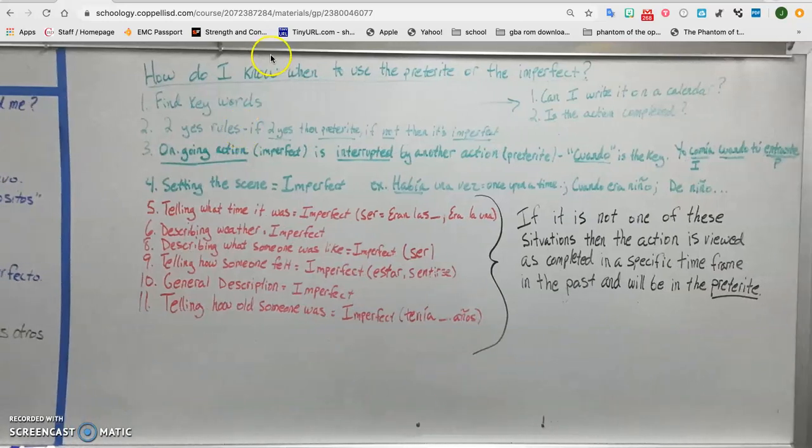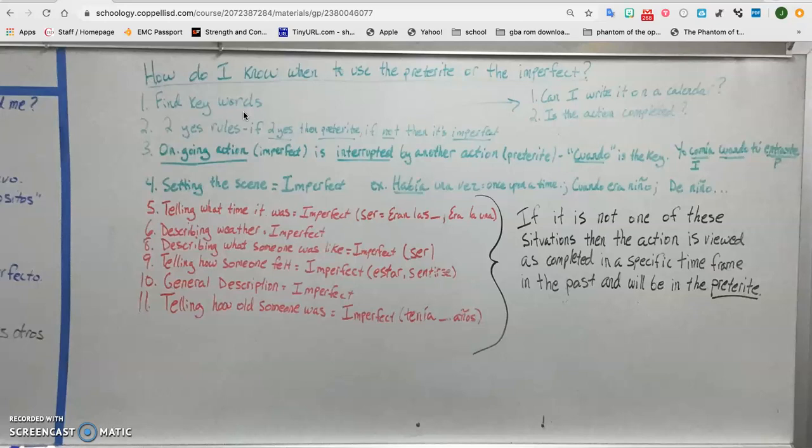So it says, how do I know when to use the preterite or the imperfect? Okay, well, the first thing you need to do when we're doing activities like the one we're going to be doing here in a second is find keywords. Remember, there are keywords that indicate the preterite, there are keywords that indicate the imperfect. Okay, remember words like ayer, anoche, la semana pasada, el año pasado. All of those things indicate the preterite because that's a specific point in time.